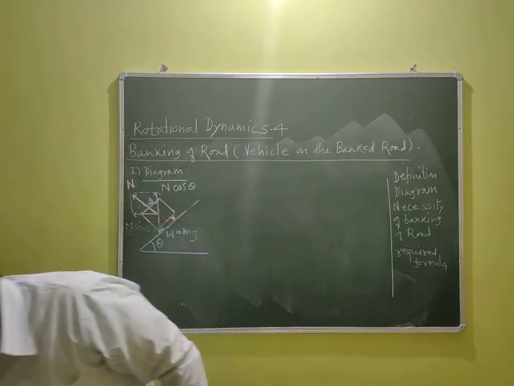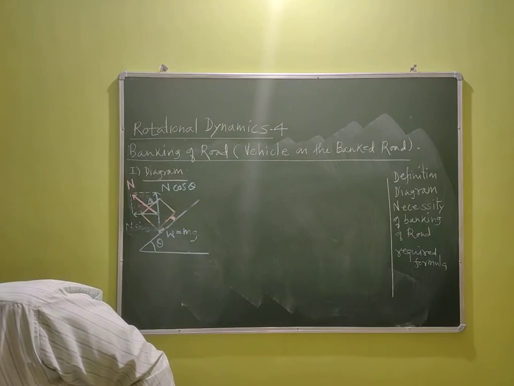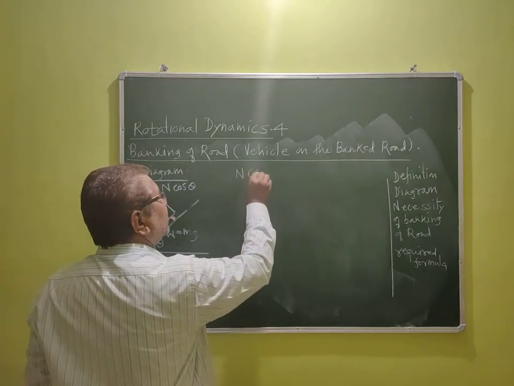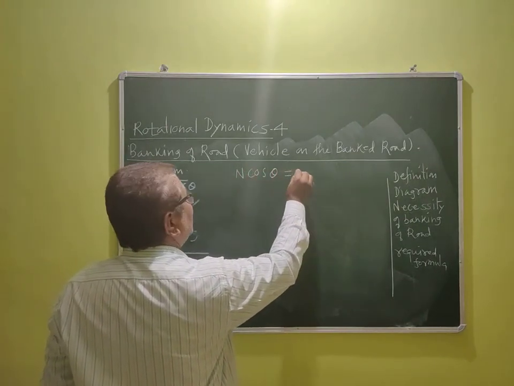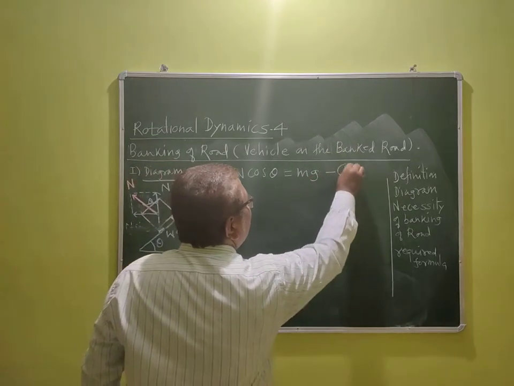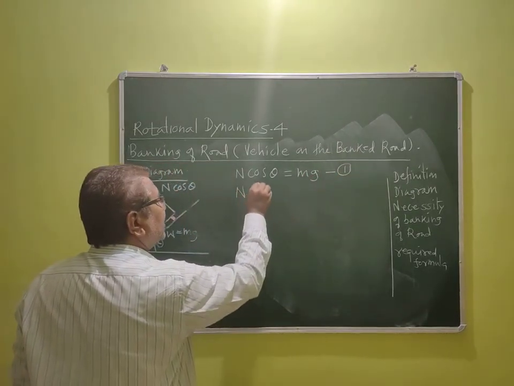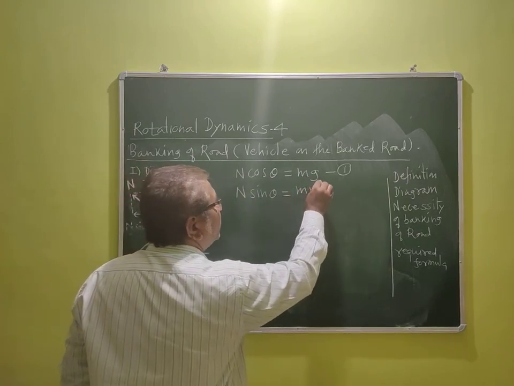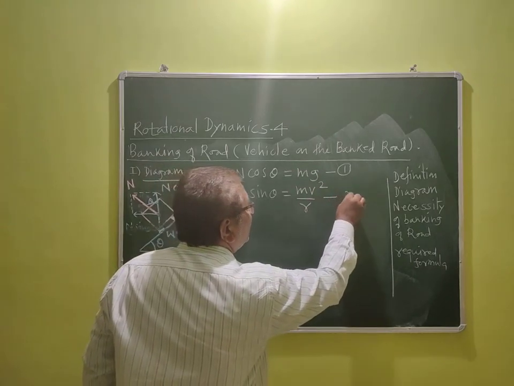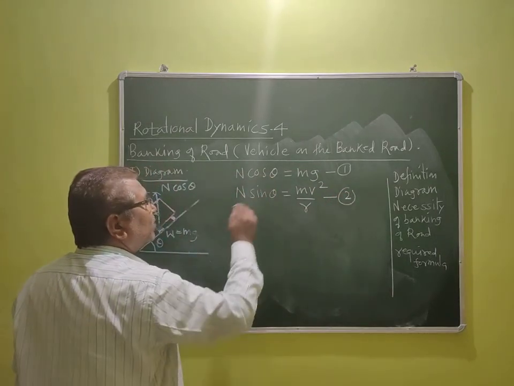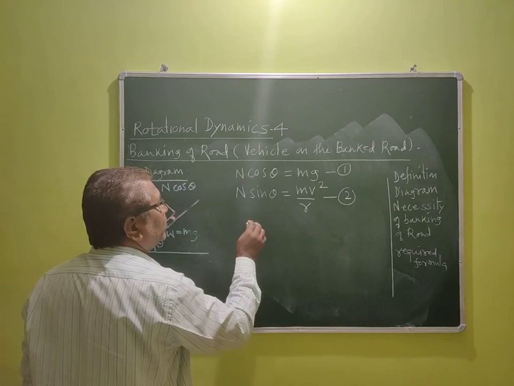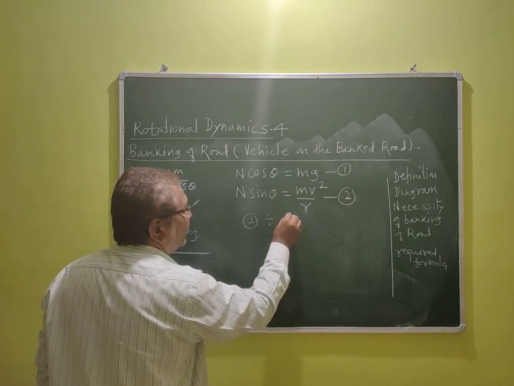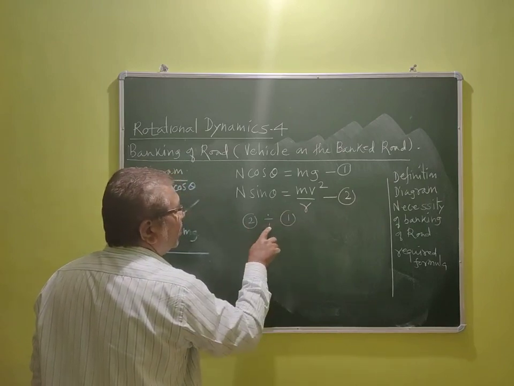And from this, see here, we got two equations. The first equation is N cos theta is equal to mg. This is equation 1. And this N sin theta is the component acting as the centripetal force, mv square upon r. This is equation 2. So if we compare these two equations by taking the ratio, divide equation 2 by equation 1.